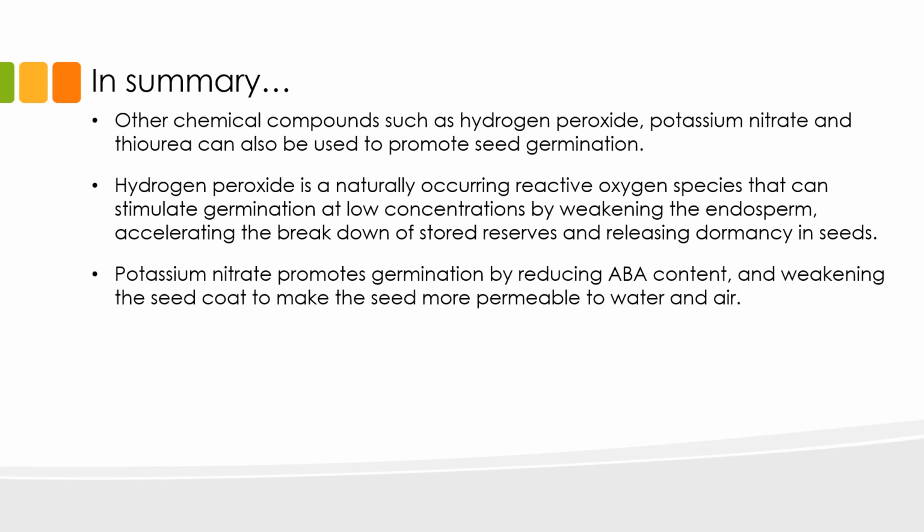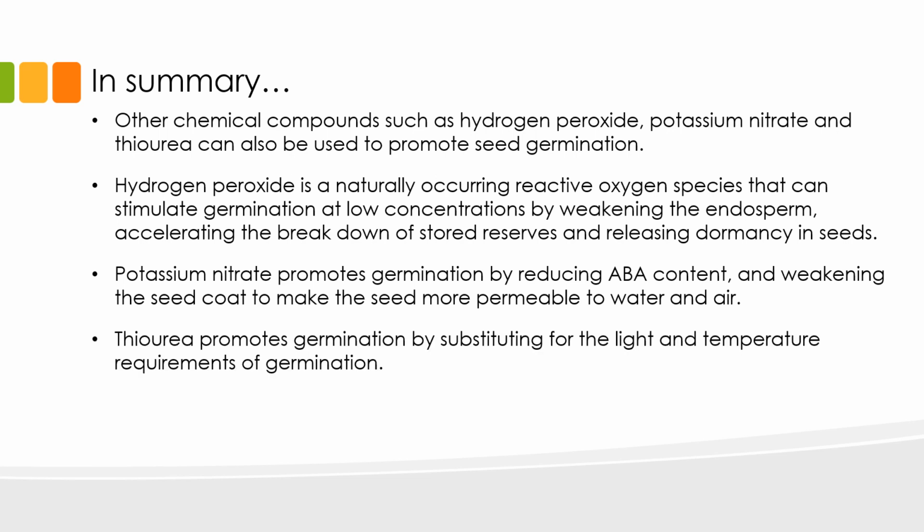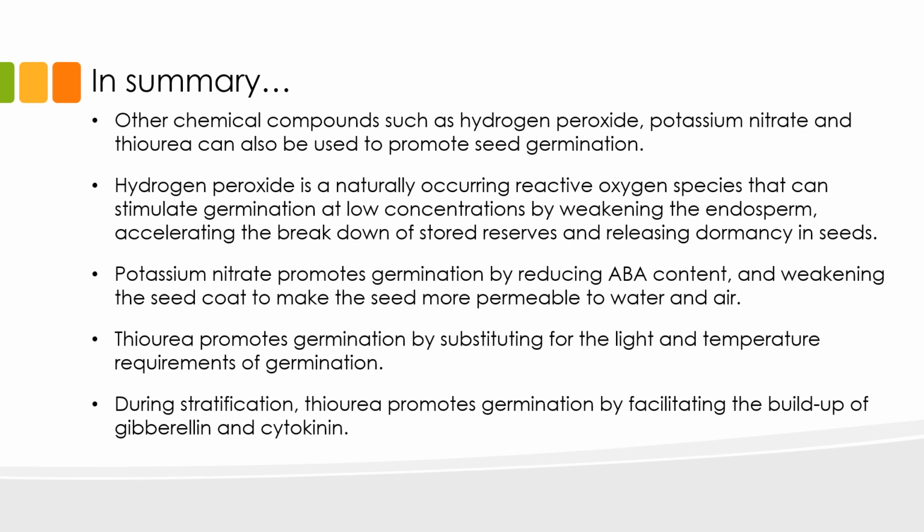Potassium nitrate promotes germination by reducing ABA content and weakening the seed coat to make the seed more permeable to water and air. Thiourea promotes germination by substituting for the light and temperature requirements of germination. In seeds requiring stratification, thiourea promotes germination by facilitating the buildup of gibberellin and cytokinin, which are known positive regulators of germination.